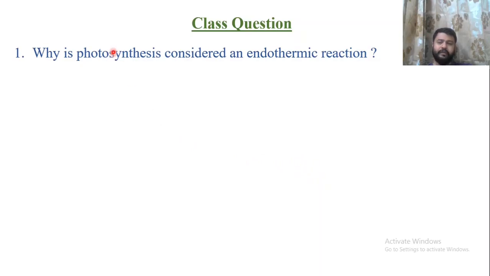So photosynthesis: photo means light, synthesis means formation. We all know that it is the formation of food by the plant, which requires heat and sunlight. So heat is required in the reactant part, so we can say that this is an endothermic reaction. So what you can write in the exam: photosynthesis requires heat and sunlight as a reactant, so we can say that it is an endothermic reaction.